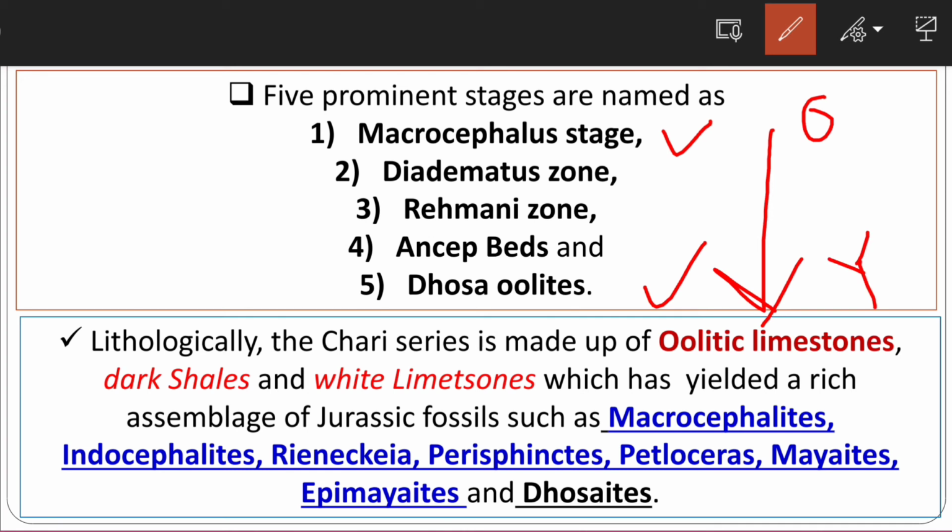And why are we discussing this here? The Dhosa oolite beds are very important. These are the oolite beds which have been found and measured in the Dhosa oolite.